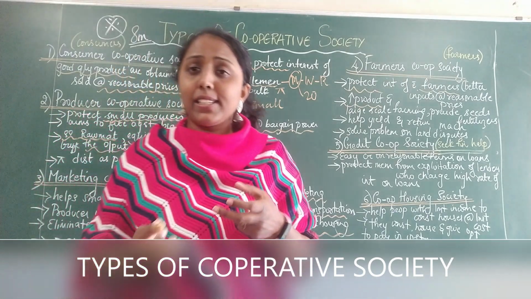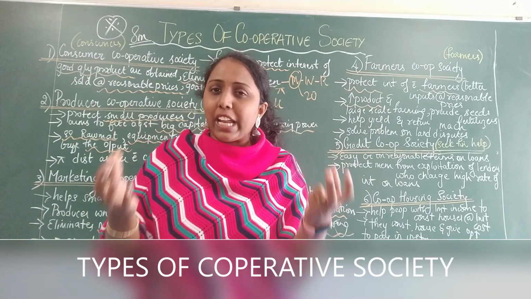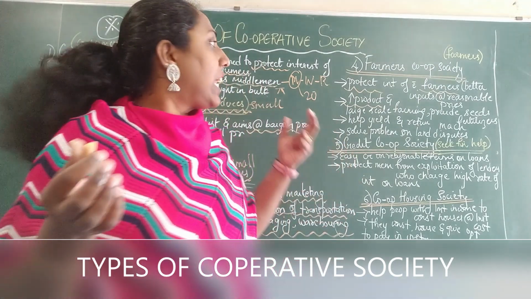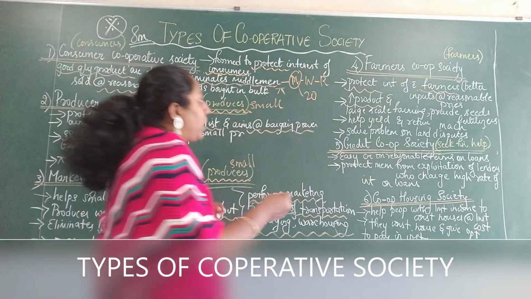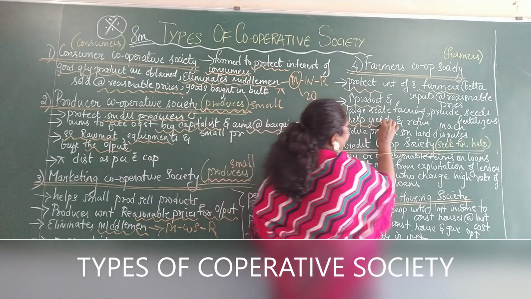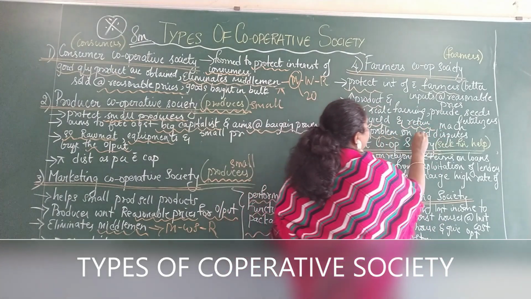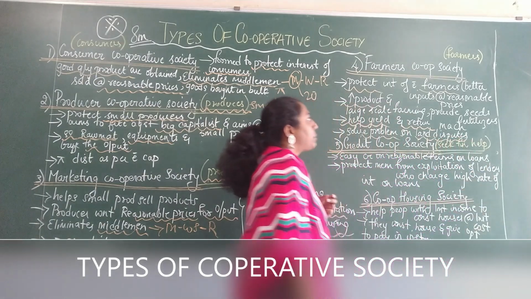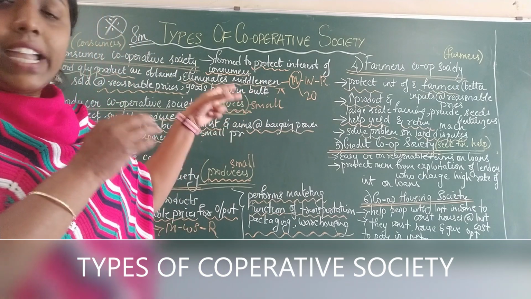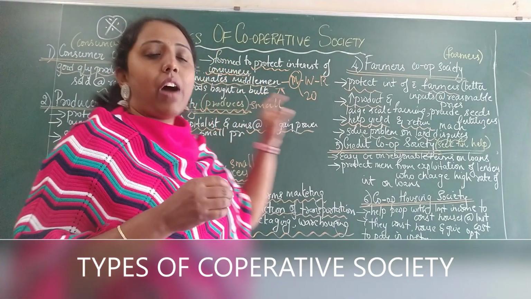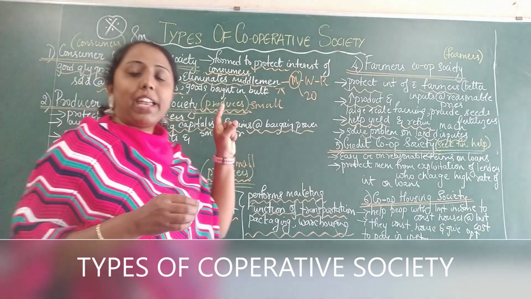They are providing seeds, fertilizers, and the best quality technology and machinery, so that they can go ahead and take care of the farming business. So what is happening? It increases the yield and return, and it solves problems related to land disputes. So who are the members who are getting protected here? It is the farmers who are getting protected when it comes to the farmers cooperative society.